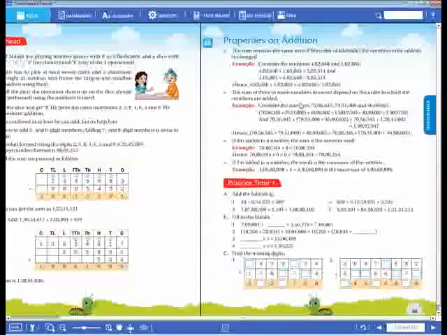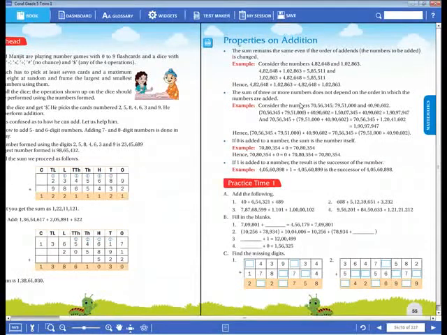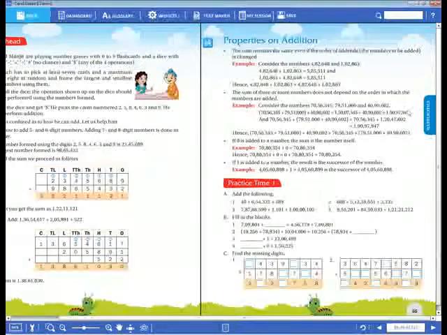One thing you have to keep in your mind: if numbers are given in brackets in any class, whether you go to inter, 10th or 7th class, in the next classes, first of all we have to do that operation which they have given in the brackets. First we have to add these two numbers. When we add these two numbers, we get the answer 1 crore 50 lakhs. Then we add the third number, and we get this answer.